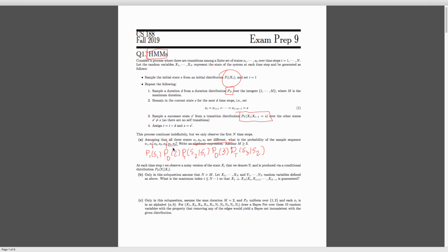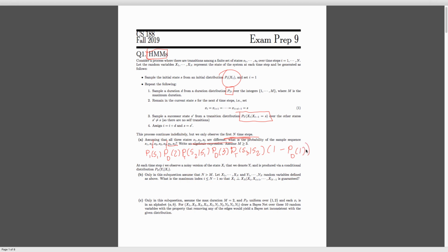So if you take a look at this here, we don't necessarily just stop staying in state S3 after this. We only observe the first n time steps. So we can't just multiply in P S3 of 2. All we know is we were there for at least 2 time steps. So the only amount of time we could be in there less than 2 is 1. So all we know is that we weren't there for 1 time step, but we could stay for any number greater than 1 number of time steps. So what we multiply in is 1 minus the probability of staying there for just 1 time step. And this covers 2, 3, and all the other things we might not be able to see.